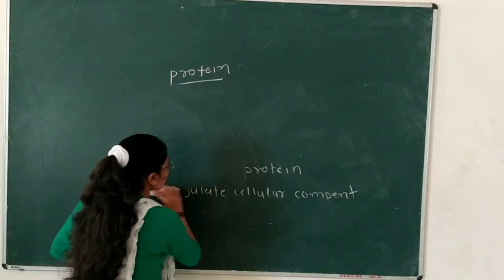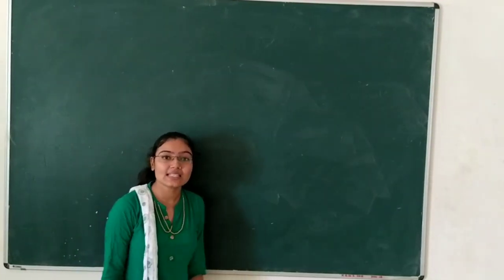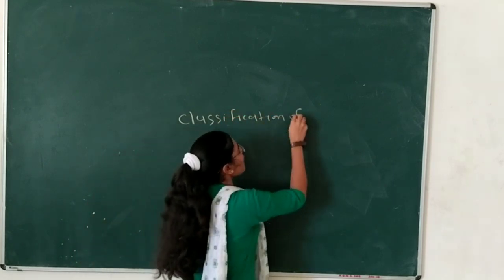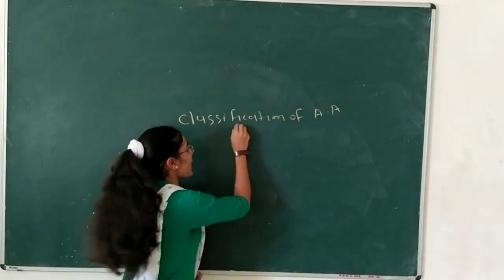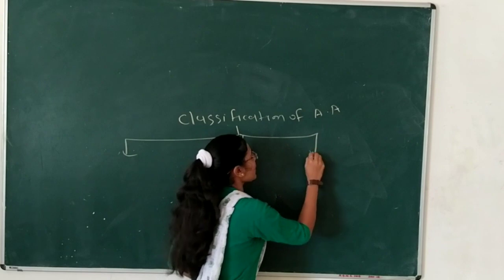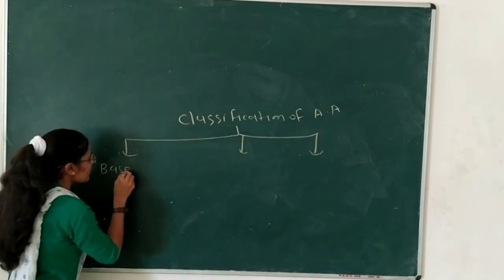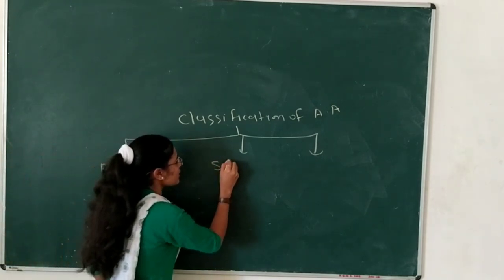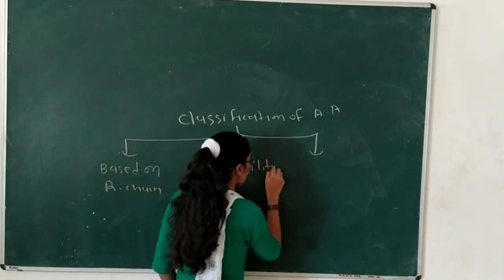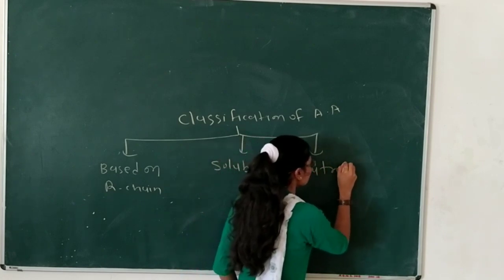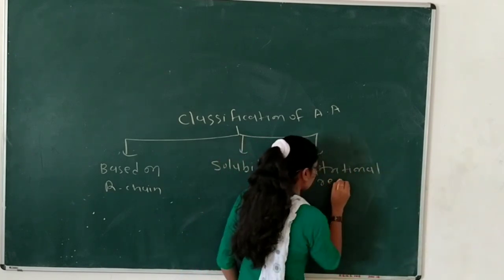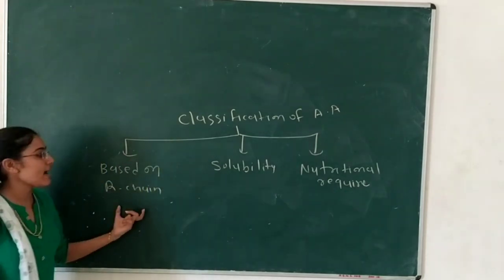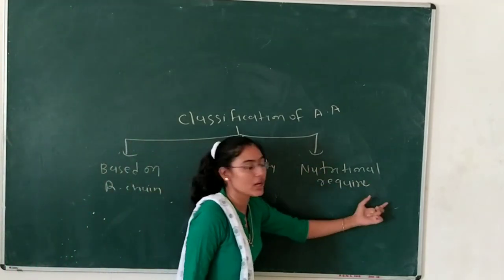Now we will discuss the classification of amino acids. Amino acids are classified into three main groups: first based on the R chain, second on their solubility property, and third on the nutritional requirement.